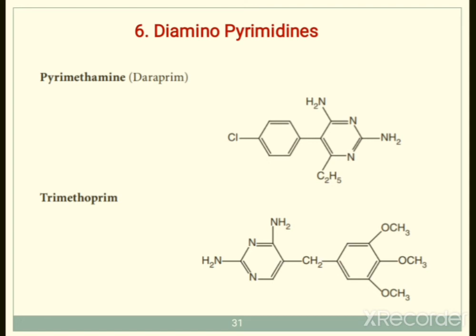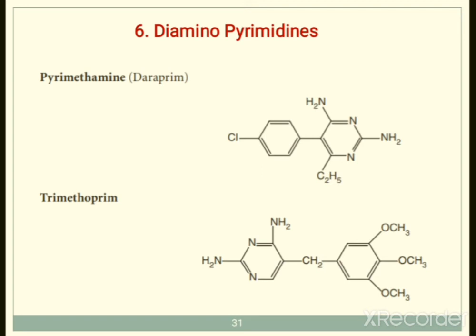You can see 1,3 nitrogen is there in both structures, that is pyrimethamine and trimethoprim. Okay, so the structure is given over here. In case of pyrimethamine, you can see at second and fourth position there is an amino group, means diaminopyrimidine, pyrimethamine.